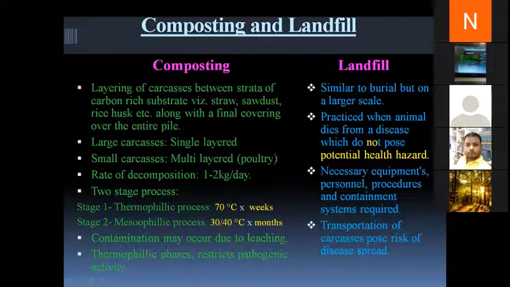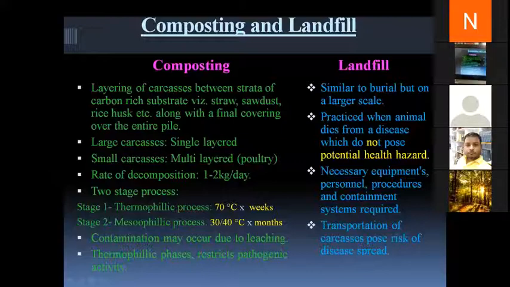Okay, then coming to the composting technique. Now in the composting technique, the carcass is layered, and over and between the carcasses, carbon-rich materials like straw, sawdust, rice husk are given as a layer as a cover. Okay, clear? Now this layering in large carcasses is single. Like for cattle, buffalo, sheep, pig, goat, a single layer of carcass is there, whereas for small carcasses, multi-layer is practiced.